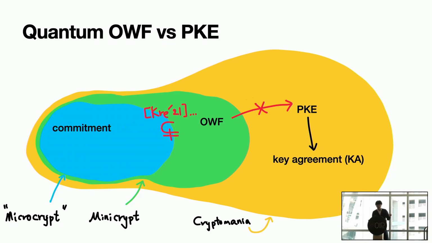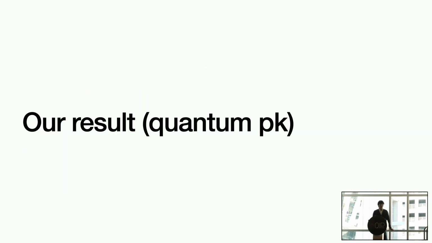So not only is there a barrier between the green and the blue area, there's also a barrier between the green and the yellow area. So you cannot build public key encryption from one-way functions if you restrict the key to be classical. Okay? And now let's move to the second part, which is quantum public key encryption with arbitrary quantum keys.